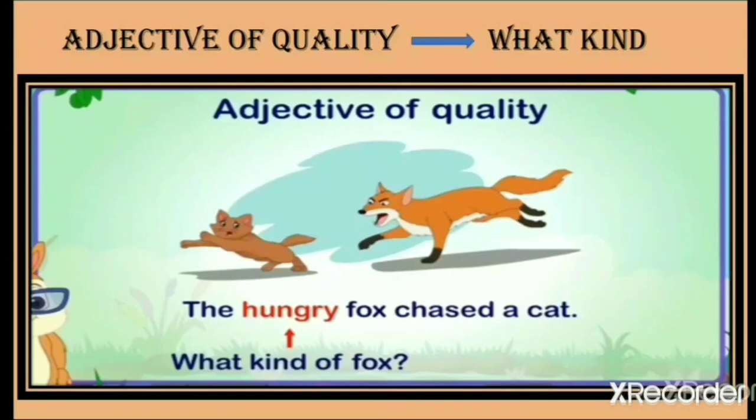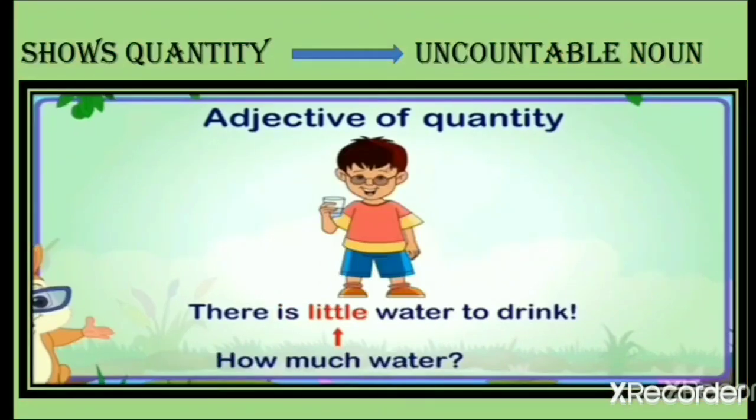Now the sentence says, the hungry fox chased a cat. Here the word hungry is an adjective, we know, but it actually gives you the answer of what kind of fox it is. So what kind is the question and the answer is hungry fox. Okay, so the hungry fox chased a cat.